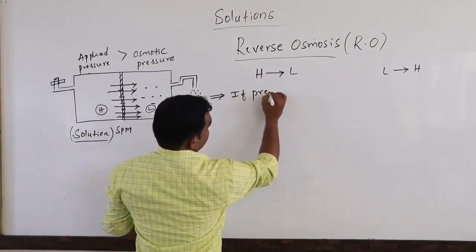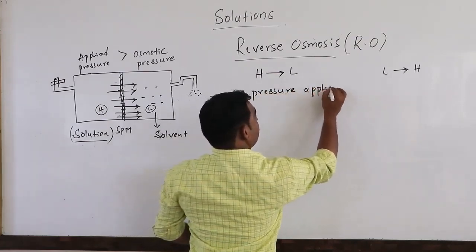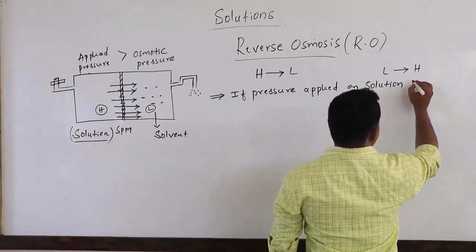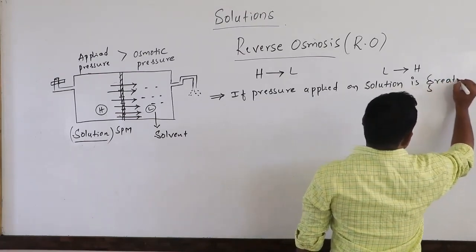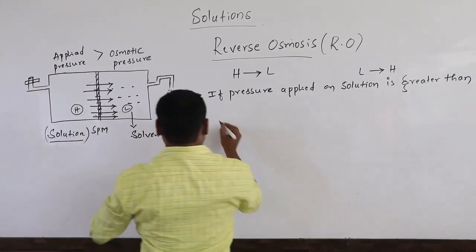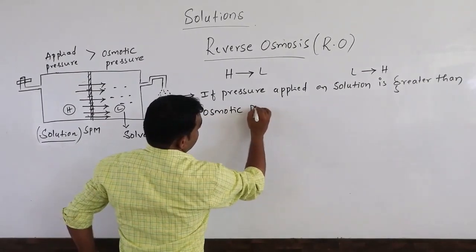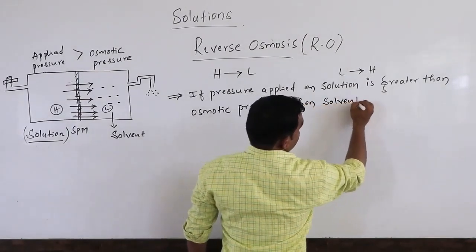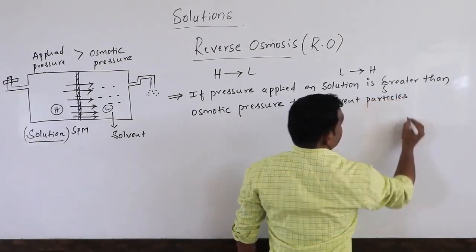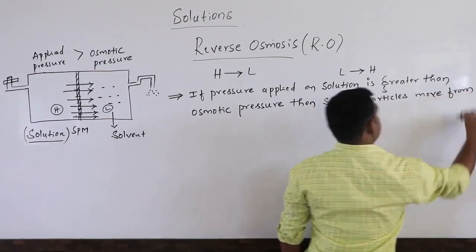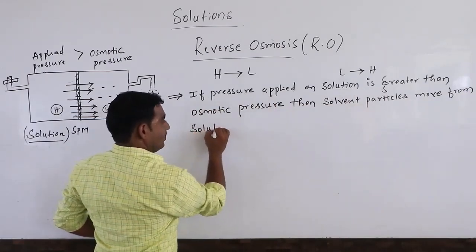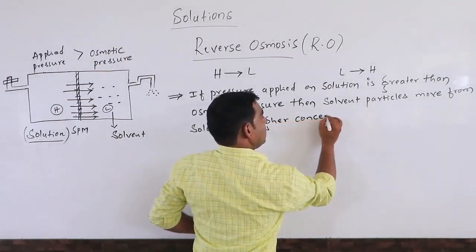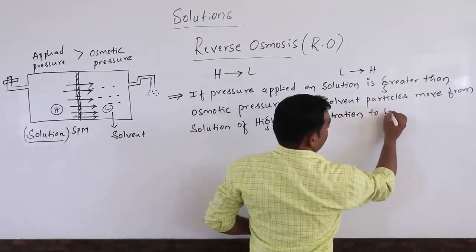How to define this one? If pressure applied on solution is greater than osmotic pressure, then solvent molecules or solvent particles move from solution of higher concentration to lower concentration.